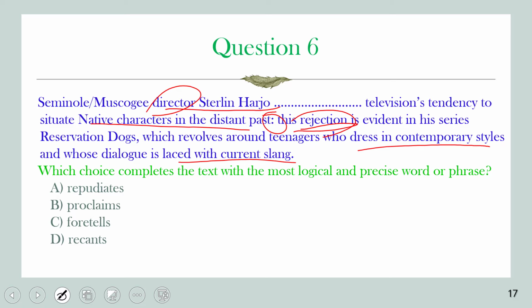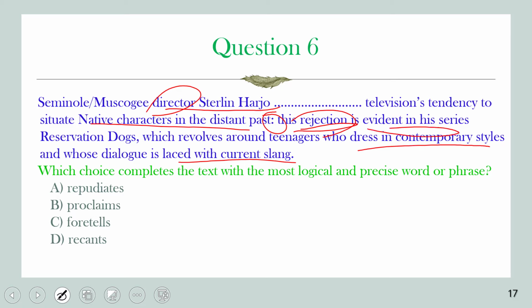So here the word rejection can be a clue word for us, or we can just summarize the passage as: the director Sterling Harjo rejected the way of depicting Native Americans or native characters as living in the distant past.